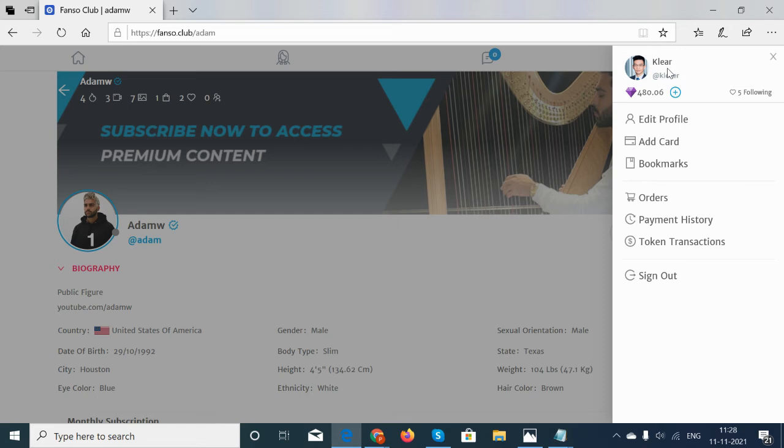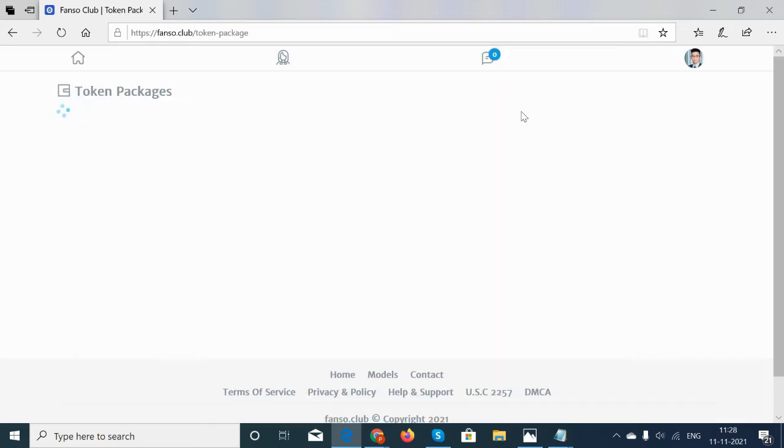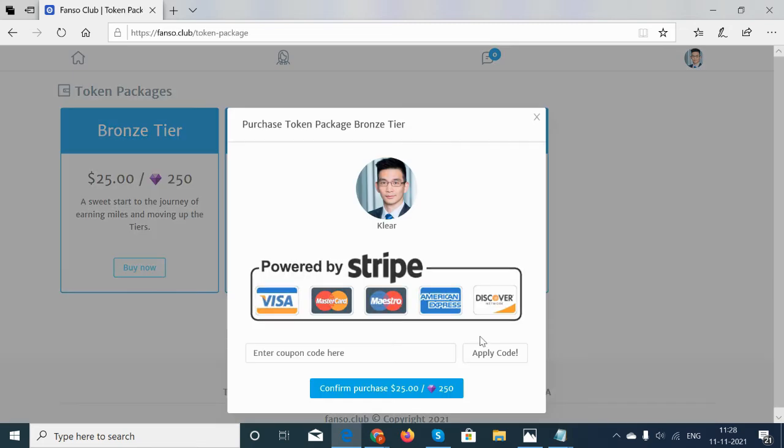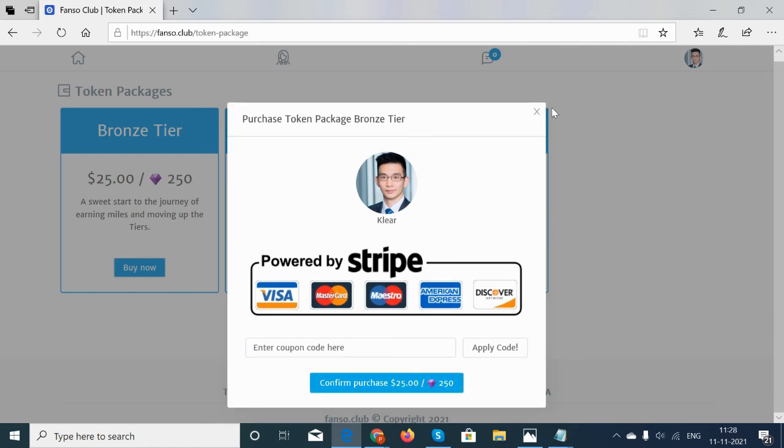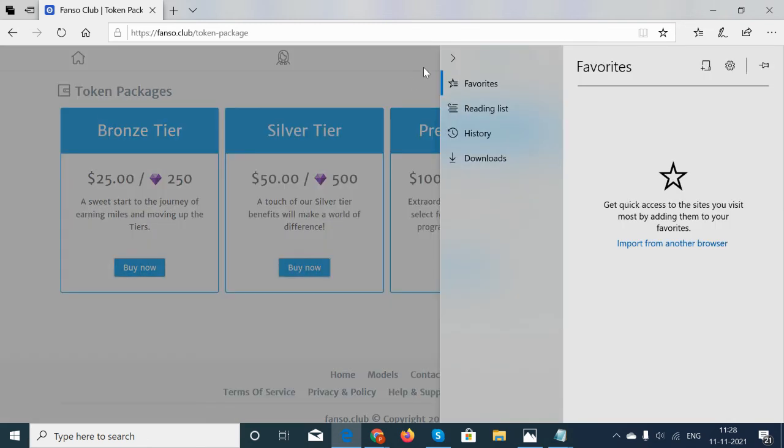So he uses a Stripe card there, and he purchases the token packages from here. If he has a coupon code he can apply it, and then he can confirm the purchase. It says 250 tokens for $25. Suppose he purchases this, 250 tokens will be credited to him.